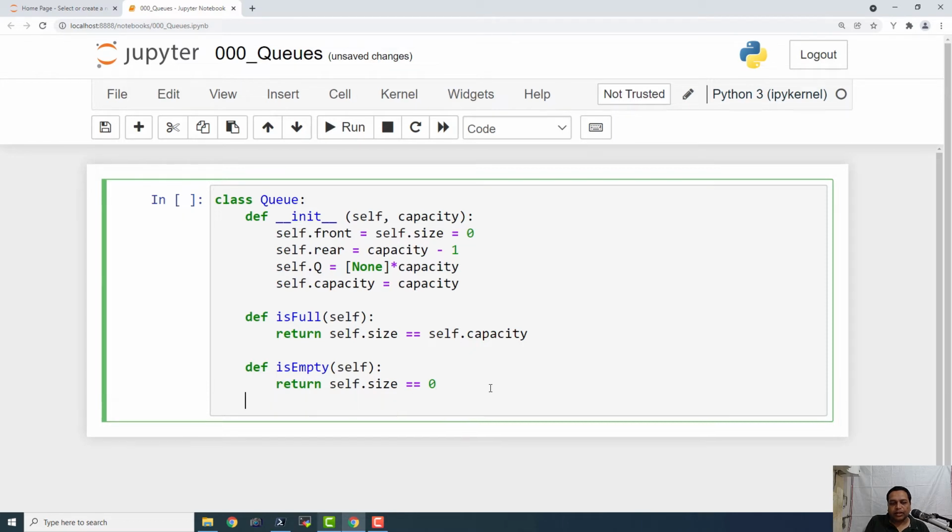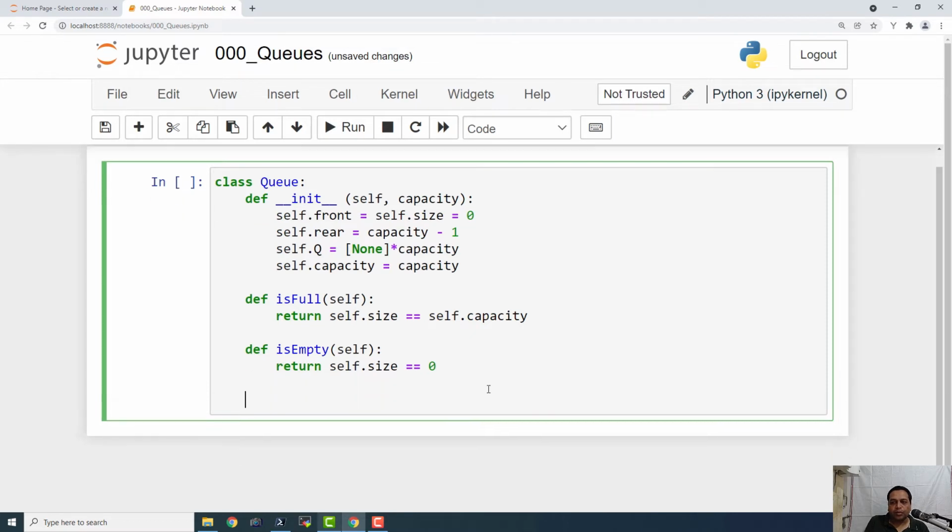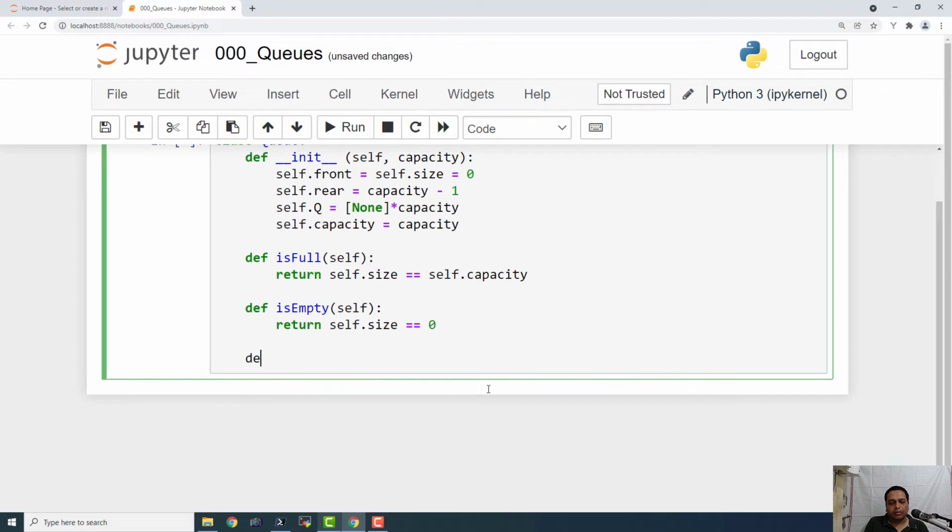Now let us define the method to enqueue an item. So def enqueue(self, item).